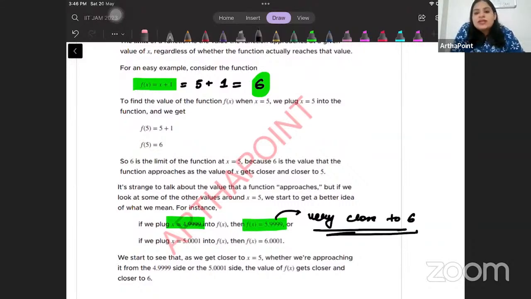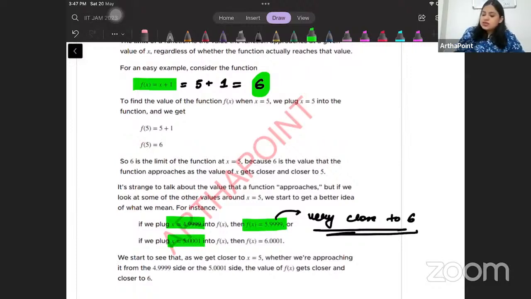Similarly, let's say I plug in some value of x which is again close enough to 5, but a little more than 5. Let's say I plug in 5.0001. What do I observe? I observe in this case that the function takes the value 5.0001 plus 1, right? The function was x plus 1. So it takes the value 6.0001.